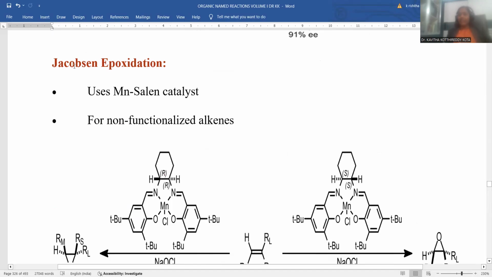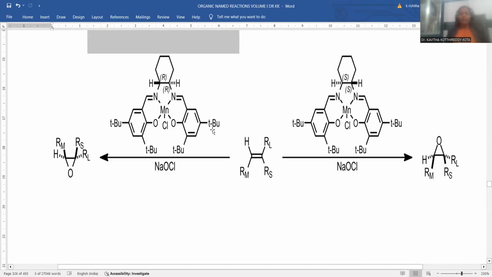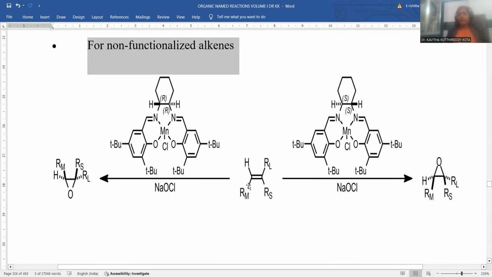And another variation you can notice: Jacobsen epoxidation. Jacobsen is another scientist who also performed the epoxidation process, but the path chosen was different. Here a manganese salen catalyst is the distinguishing catalyst for this Jacobsen epoxidation process. This kind of catalyst is a selective one. Non-functionalized alkenes are more suitable. Alkenes always go with the epoxidation process without any doubt, but non-functionalized alkenes are more suitable for the Jacobsen epoxidation process. So if you are taking this kind of alkene, it could be the starting material anyway.